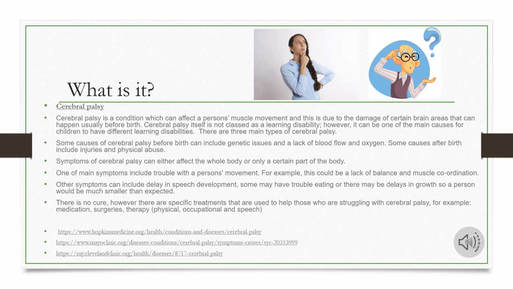Although there is no cure, there are multiple specific treatments that are used to help those who are struggling with cerebral palsy. One treatment is the use of medications. These can treat seizures and many other different effects of cerebral palsy. The medications can vary since they depend on the symptoms and effects of cerebral palsy. Another treatment includes surgeries. These can help with muscle, joint, and spine problems.